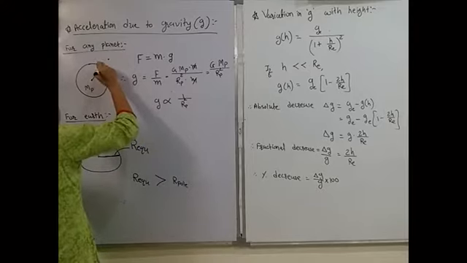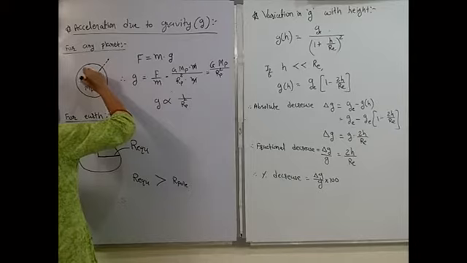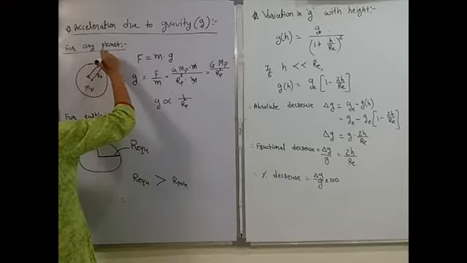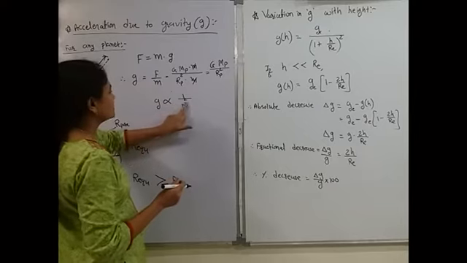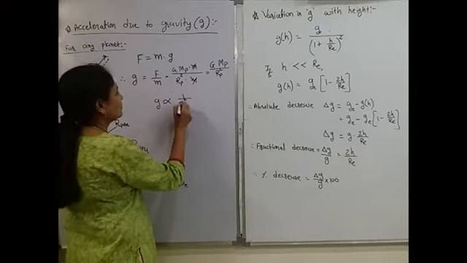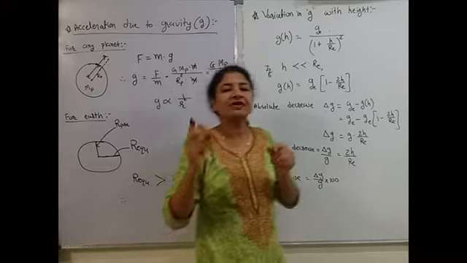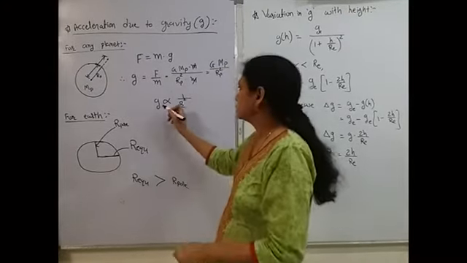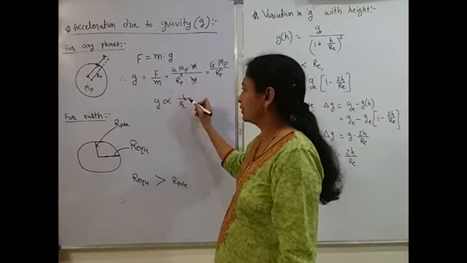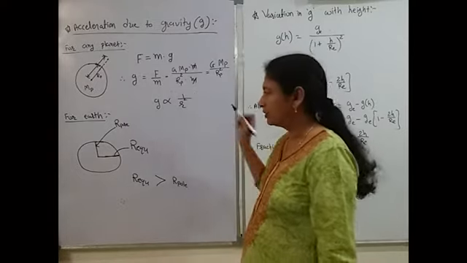Okay, then we have to consider this distance as r. Clear? So actually I can say that g is inversely proportional to the square of the distance between the body and the center of the planet. That is, g is proportional to 1 upon r square.